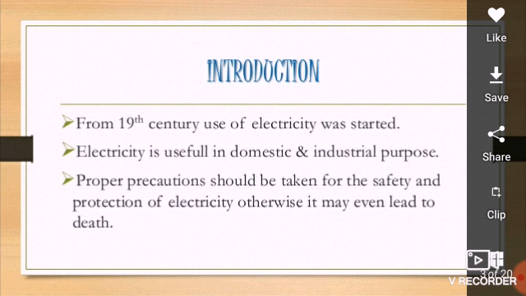Okay, so the protective devices, namely fuse, MCB, ELCB, and many more categories, are there for protecting the electrical system. So one should take the precautions for the safe operation of the electrical system. Otherwise, certain times the operator may get shock and he may even go up to death. Okay, so what is the importance of this?